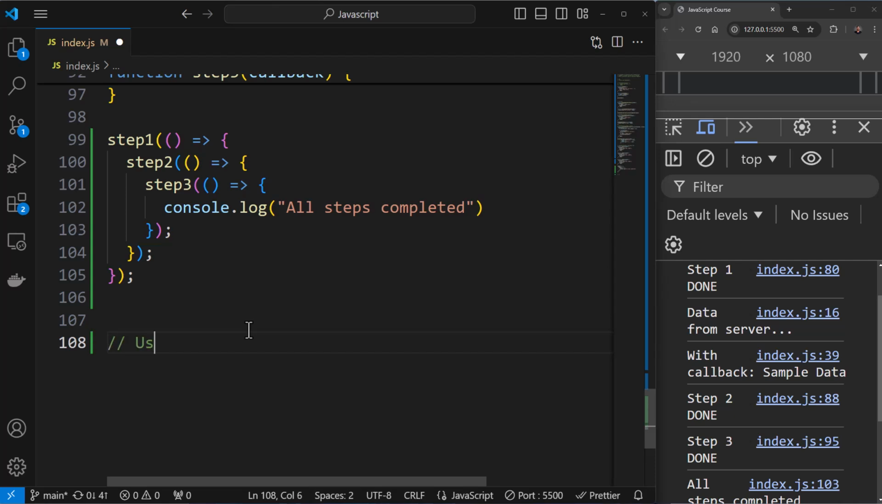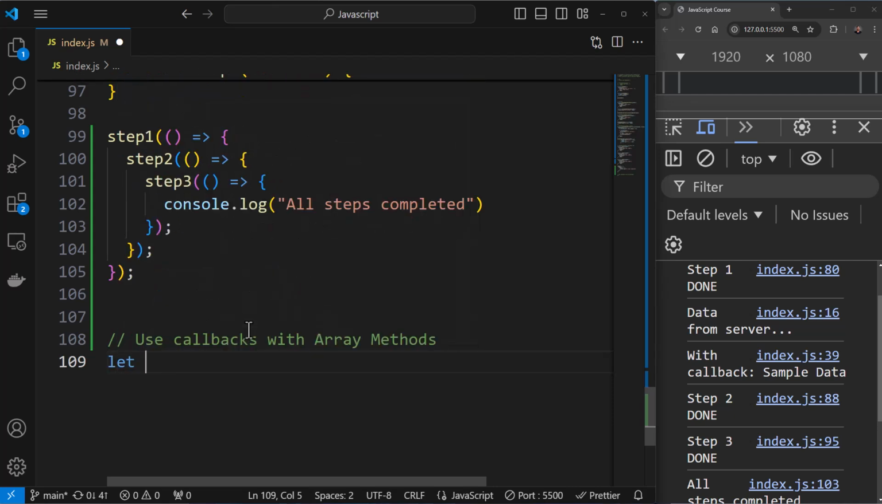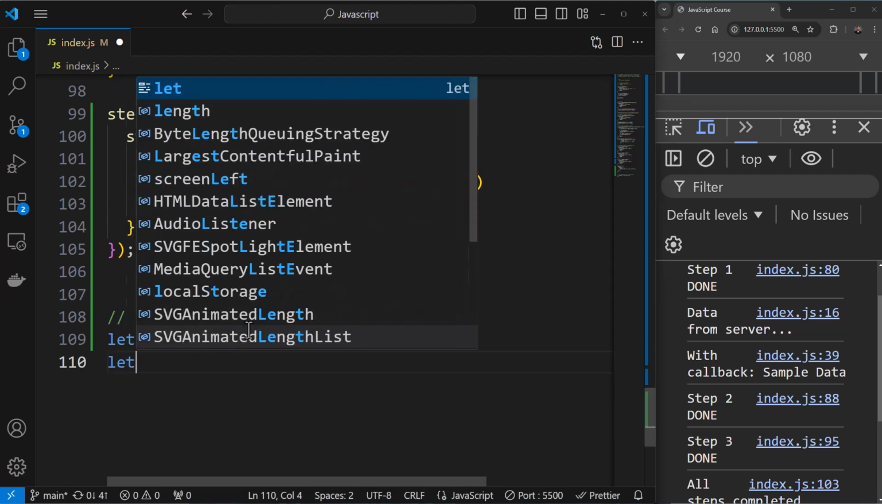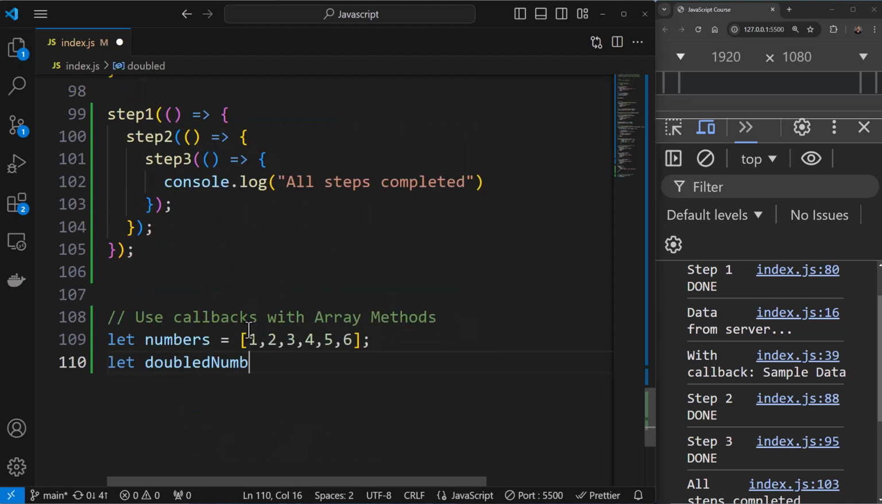Now you can even use callbacks with array methods. Arrays have some good methods that are useful over here. Let me demonstrate this to you. I can say numbers over here, and I have 1, 2, 3, 4, 5, and 6. Now let's say we wish to get an array where every number in this array is doubled. So I can say let doubledNumbers, and over here what I can do is say numbers.map.